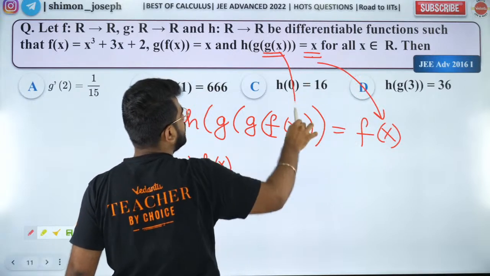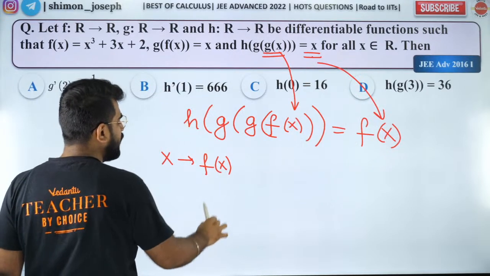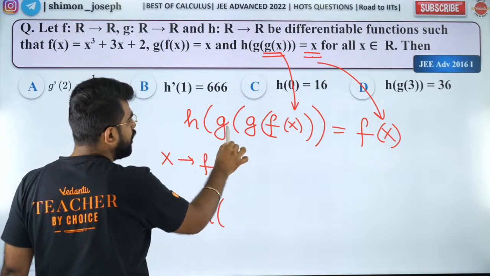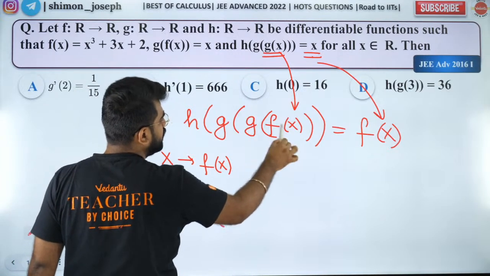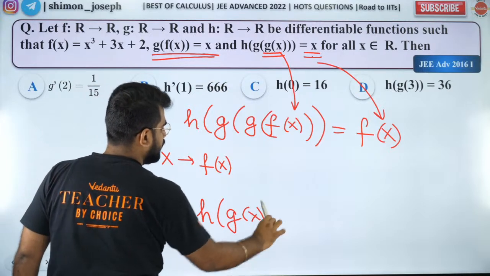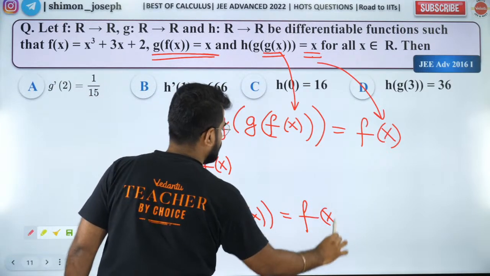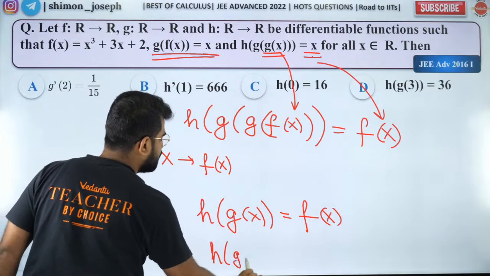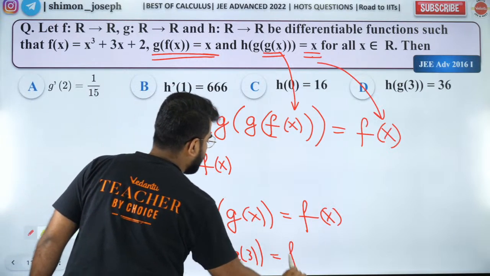I am replacing x with f of x. Why am I doing that? I will get h of g of f. G of f is x, right? So it will become h of g of x is equal to f of x. So h of g of 3 is equal to f of 3.